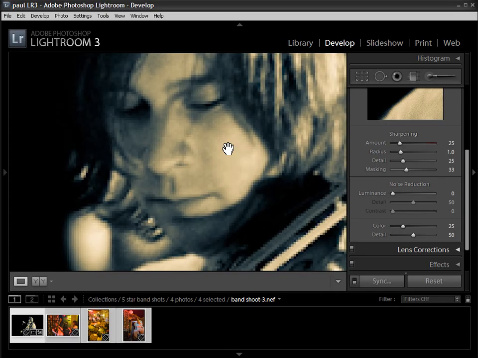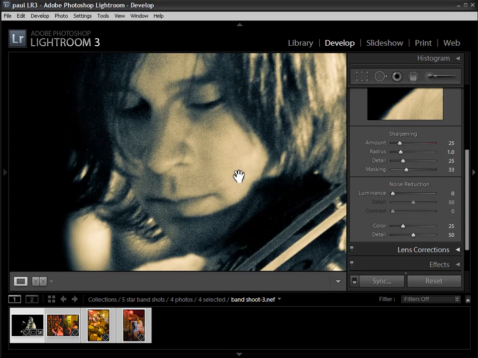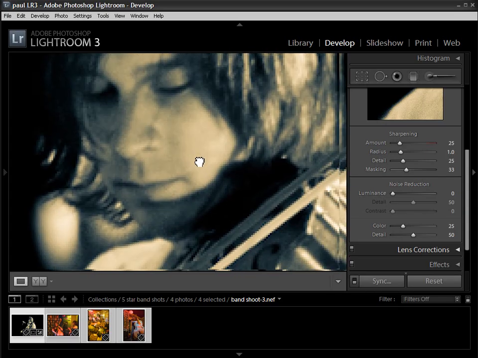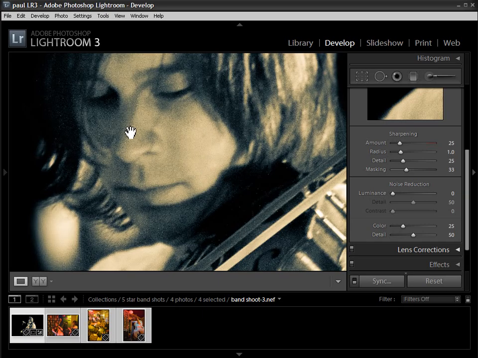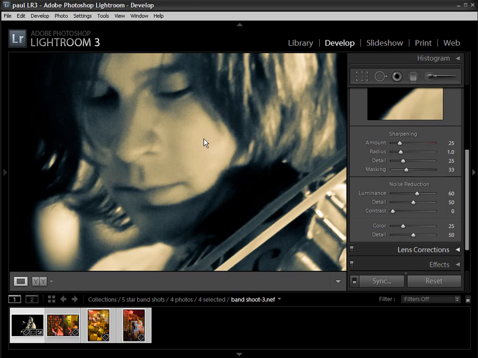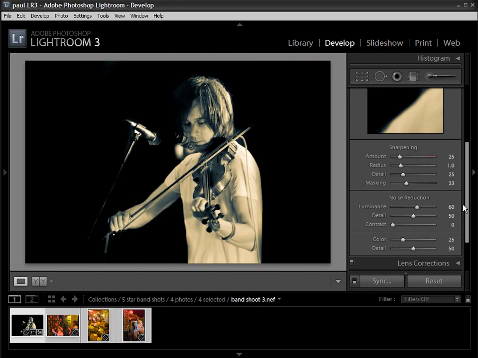And if I zoom right in to 100%, you can see the noise in this file. This was shot at 3200 ISO, so there's plenty of noise in there. Luminance noise at the moment, and we've got our luminance noise reduction set to 0. But take a look at this. Let's just crank that luminance noise reduction up. There we go. Clean as a whistle now. And that's a 3200 ISO shot, and there's barely any noise in it at all.